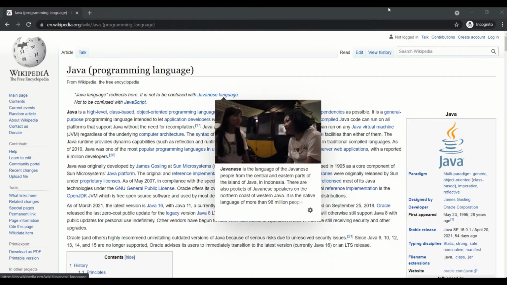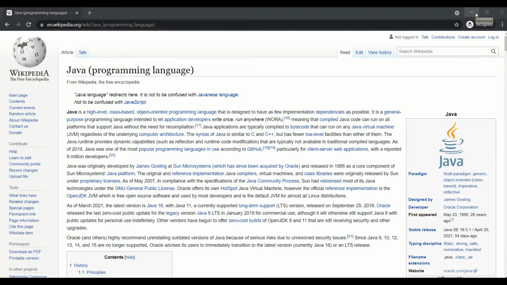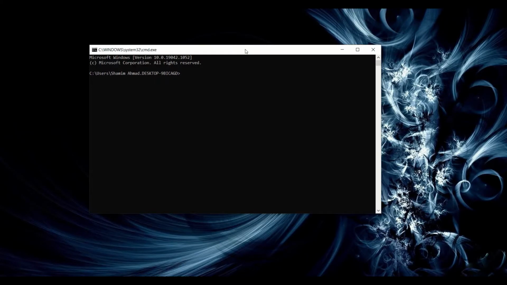Let's move further and understand how Java is installed in Windows operating system. Some machines may have Java already installed. To verify if Java has already been installed in your machine, open the command prompt and type in here java dash version. If it gives you a response something like Java version and then a version number, depending upon the version which has been installed in your machine, it means this version of Java is installed in your machine. You are good to go. Just set the environment variable and that will be all.